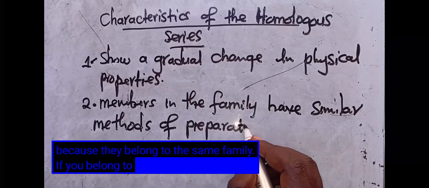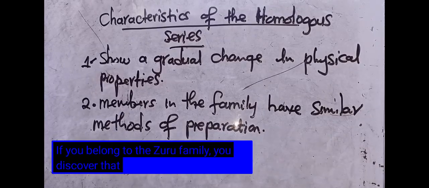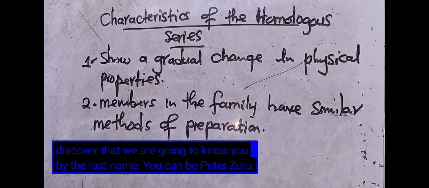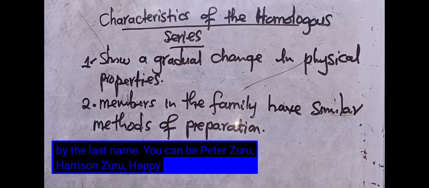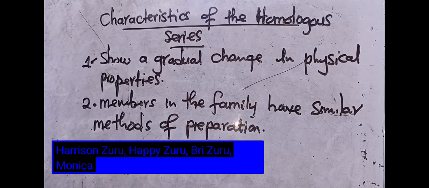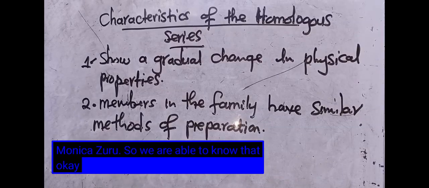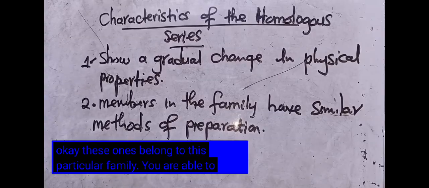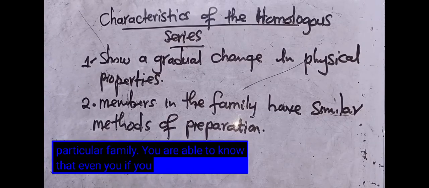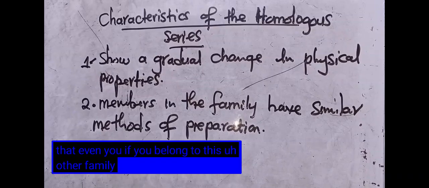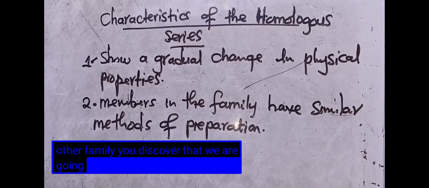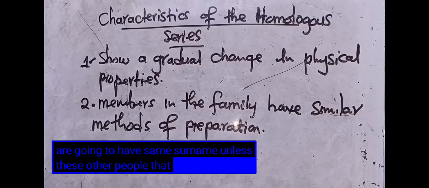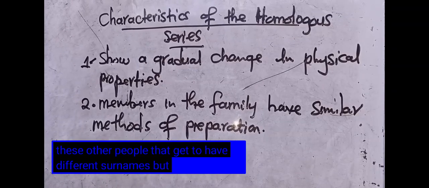If you belong to the Zulu family, we are going to know you by the last name. You can be Peter Zulu, Harrison Zulu, Happy Zulu, Beatrice Zulu, Monica Zulu. So we are able to know that these ones belong to this particular family. Unless those people have different surnames that mean the same in their tribe.